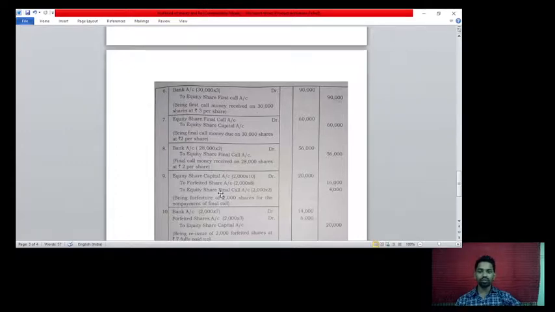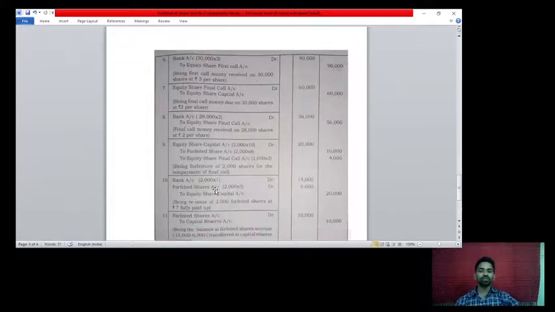To equity share final call, rupees 2 is unpaid. 2,000 into 2 is 4,000, being forfeiture of 2,000 shares for the non-payment of final call. So this 2 rupees is nothing but the non-payment for these 2,000 shares. Like this you have to pass the journal entries for the forfeiture of the shares.